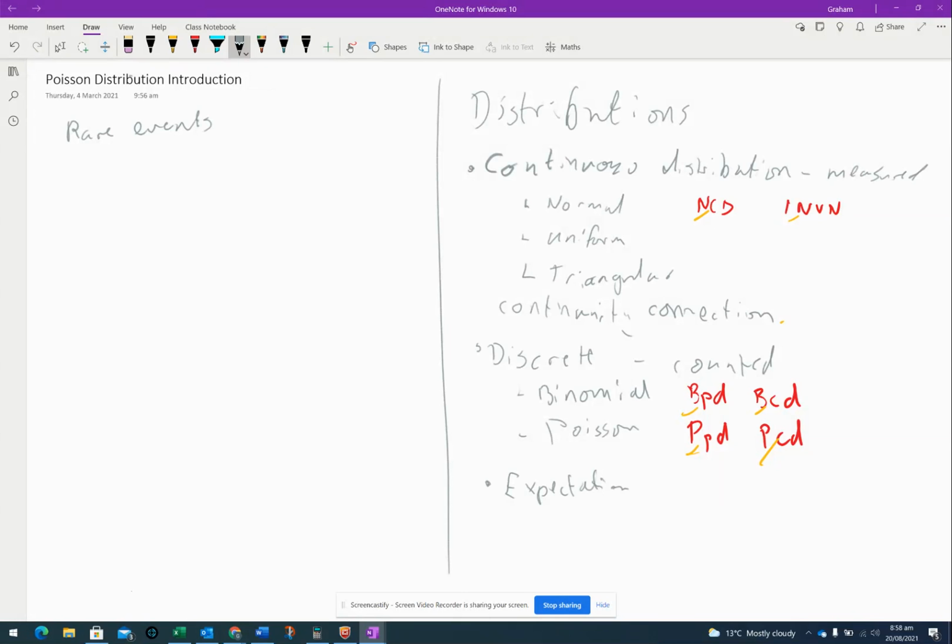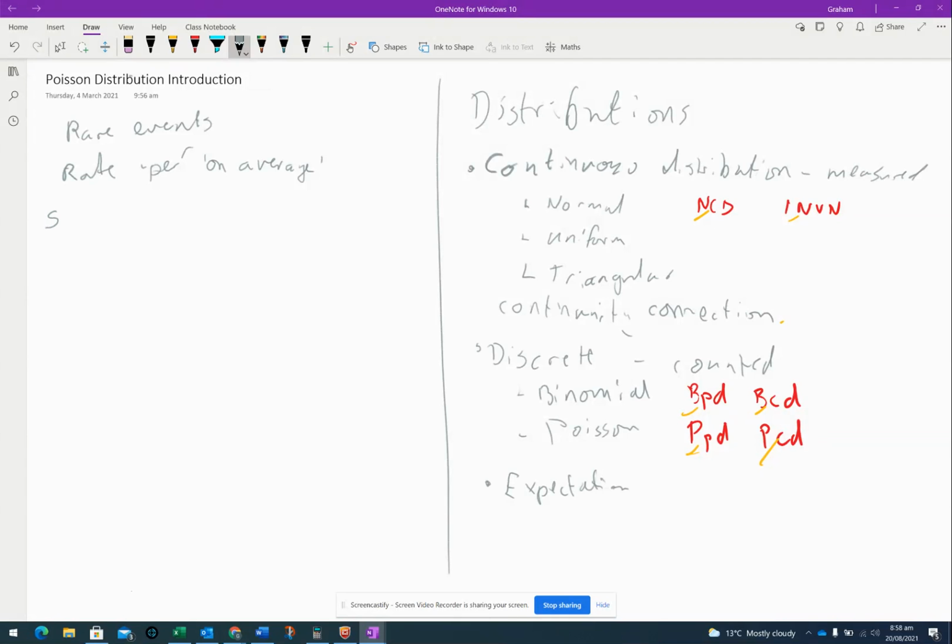By rare, we're talking about unusual, not very likely. It will have to be expressed as a rate, so there'll be a per or on average in the sentence.